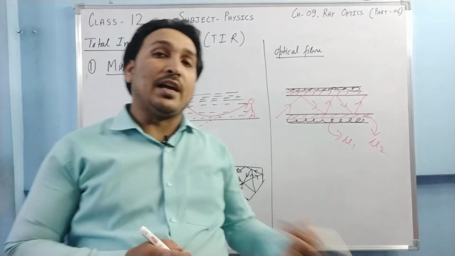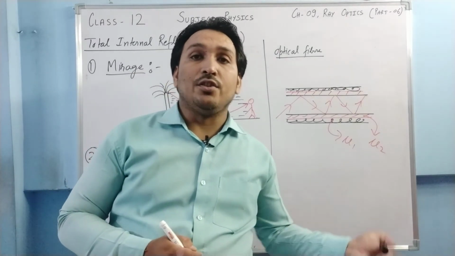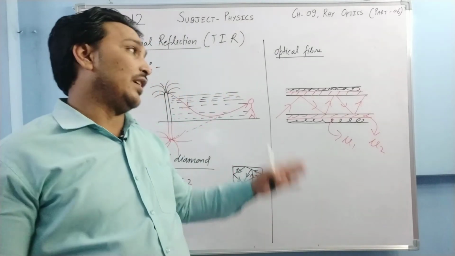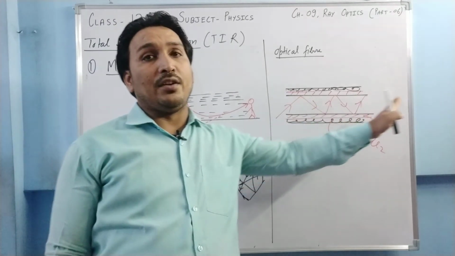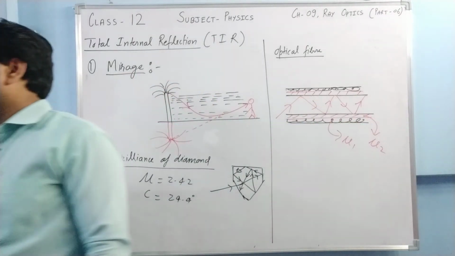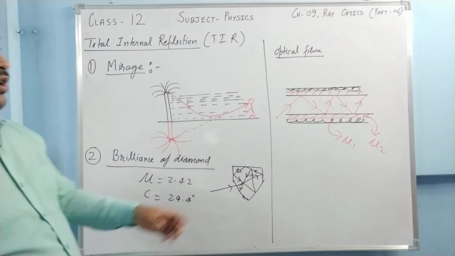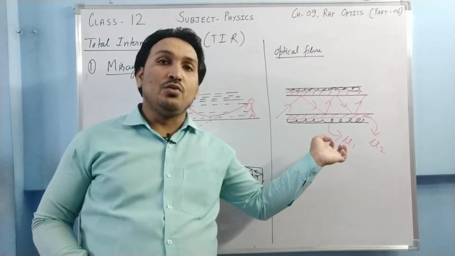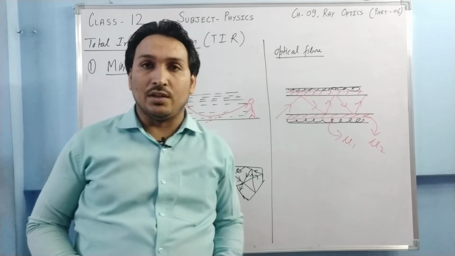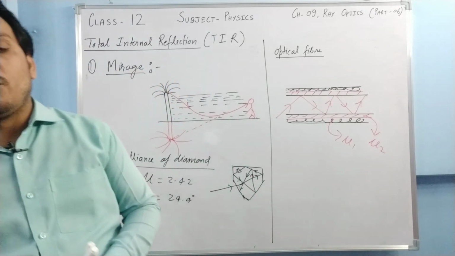It simply means higher optical density to the lower optical density, and because of that it gets reflected back and reaches the other end without losing its intensity. This is what we call optical fiber, and it is used to transfer optical signals from one point to another point.